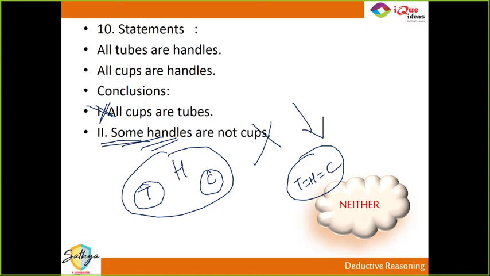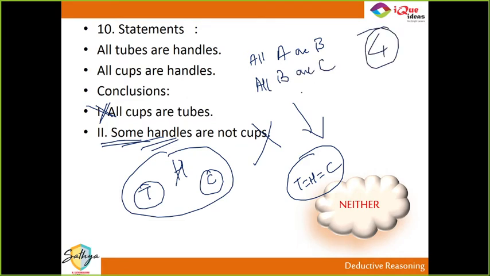Surya, see, certain things, whenever I get an option like all A are B and all B are C, there are 4 possible diagrams in this, correct? But one thing I have seen is that इसमें all A are C तो हमेशा ही prove होता है. Now when I know this conclusion, do you think I need to draw all the 4 diagrams? I know it already that all A are C. So that's why I'm not going to draw. Without even drawing, I know this.